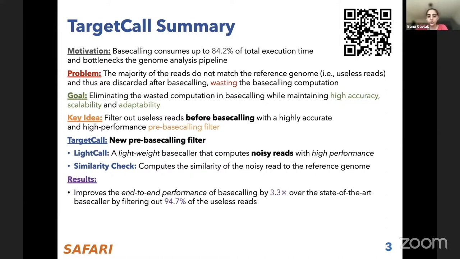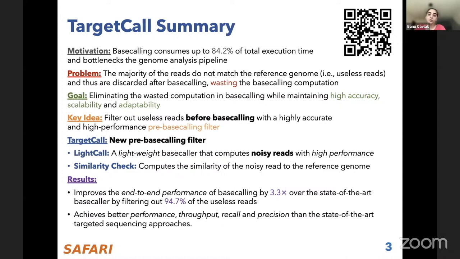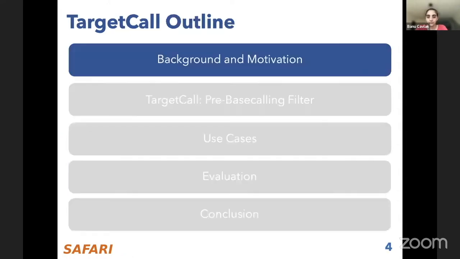Our results show that with TargetCall, we can improve the end-to-end performance of base calling by 3.3x compared to state-of-the-art base callers by filtering out the majority of the useless reads. And we show that if you were to repurpose the adaptive sampling methods that John presented or discussed as pre-base calling filters, TargetCall achieves better performance, throughput, recall, and precision than them. And we open source our work on our GitHub page.